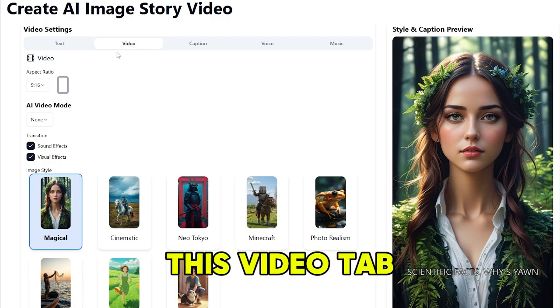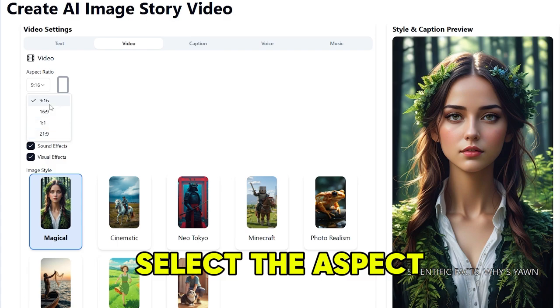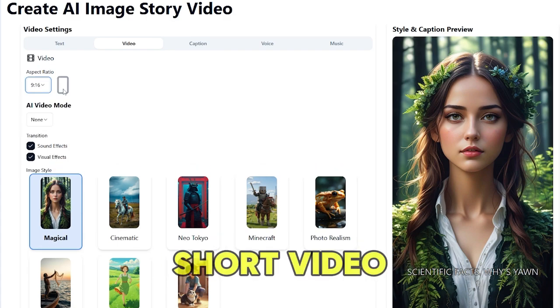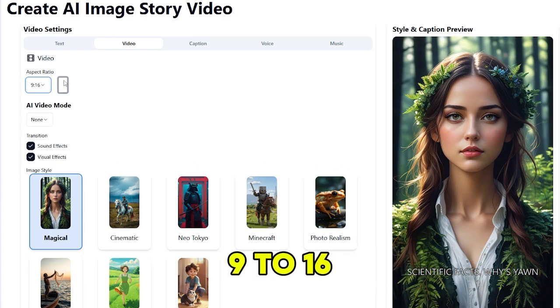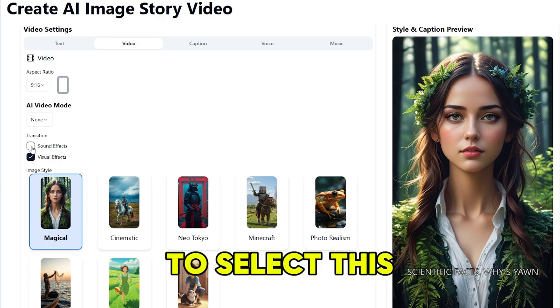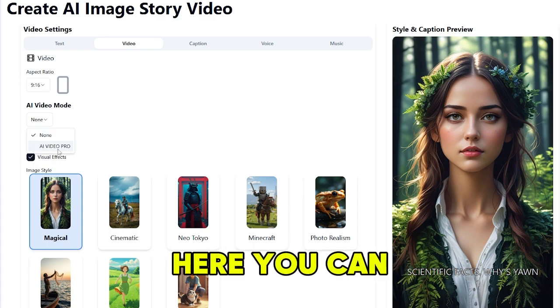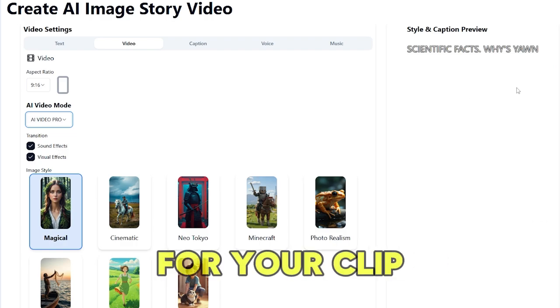Now go to this video tab. First, you need to select the aspect ratio for this video. This is a short video, therefore select this 9:16 ratio. Now you need to select this AI video mode. Here you can either use steady images or videos for your clip.